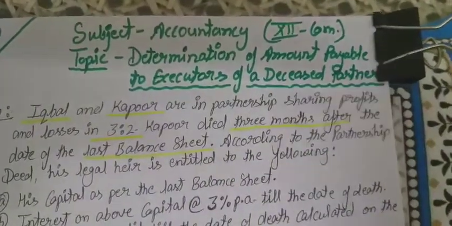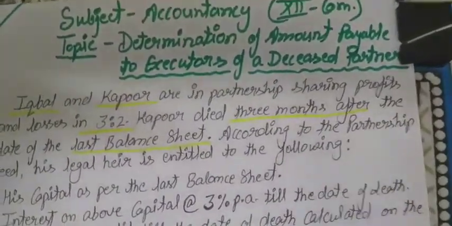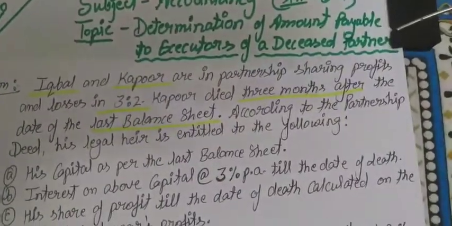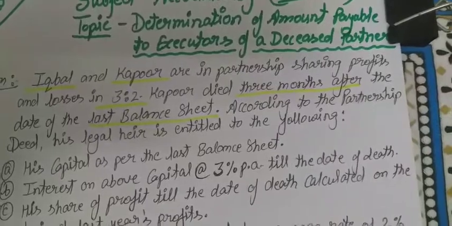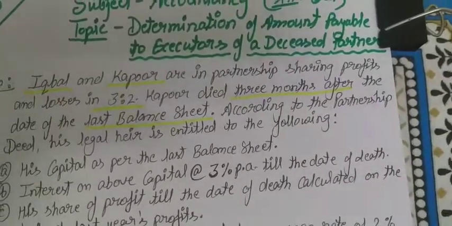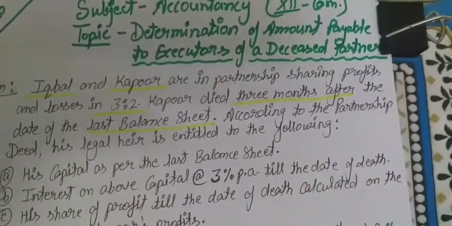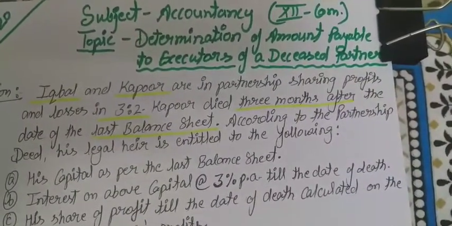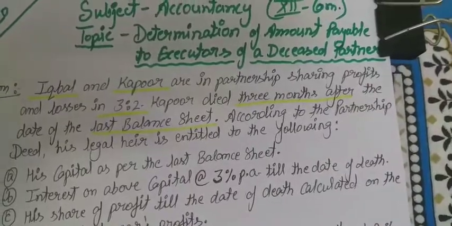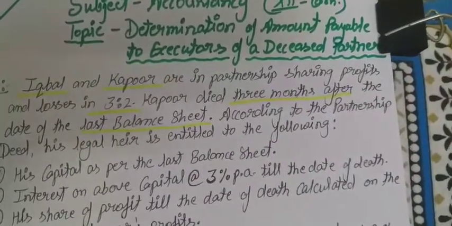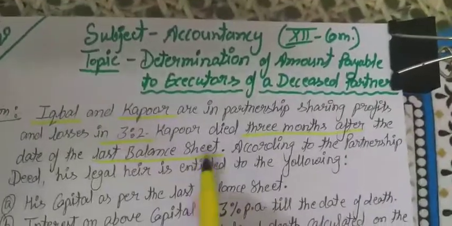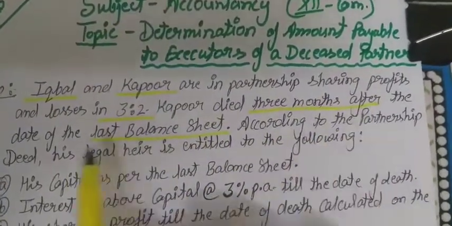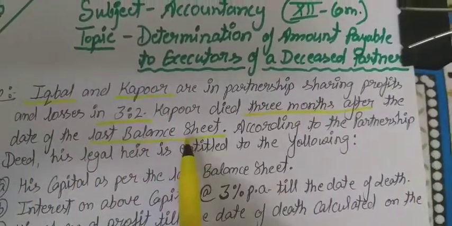It means, for example, if they have prepared their balance sheet on 31st March 2019, then after 31st March 2019, after 3 months, Kapoor died. Next month April, May, June. So we can say on 30th June Kapoor died in the firm. Okay, so Kapoor died 3 months after the date of the last balance sheet.